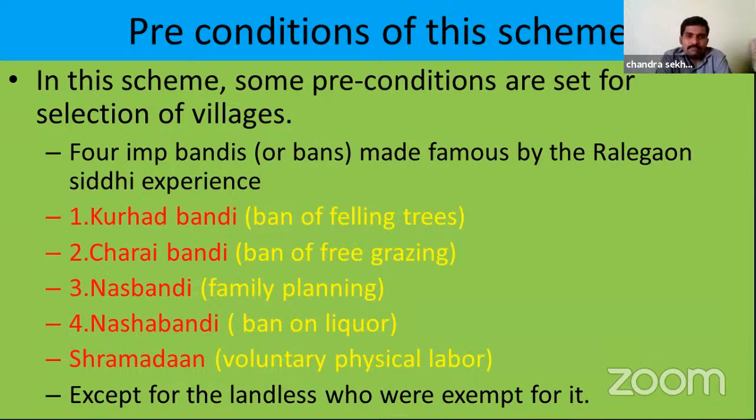Kurhat Bandi, ban of felling trees. Charai Bandi, ban of free grazing. Nas Bandi, family planning. Nasha Bandi, ban on liquor. These are the preconditions.